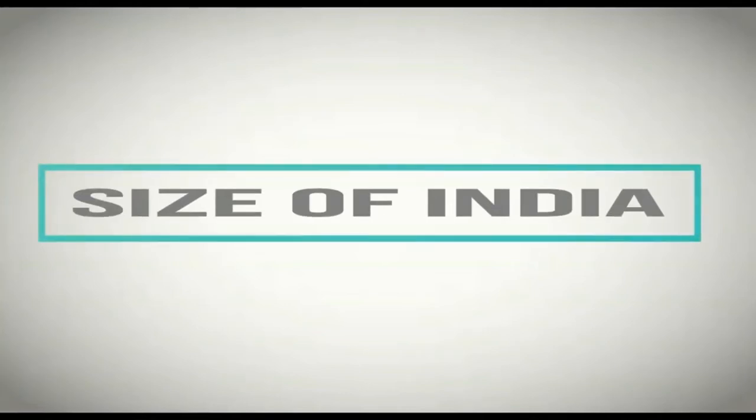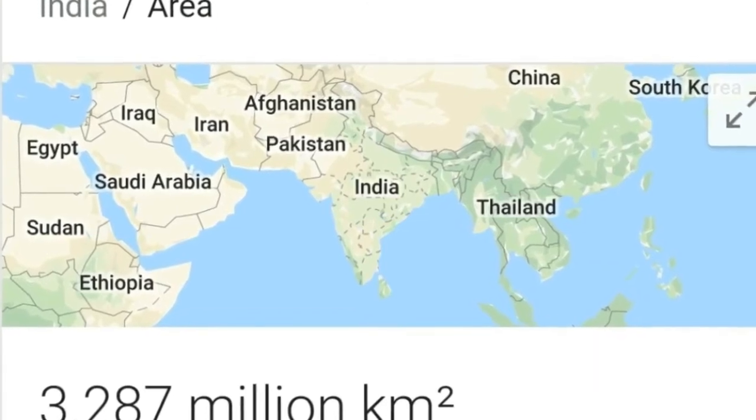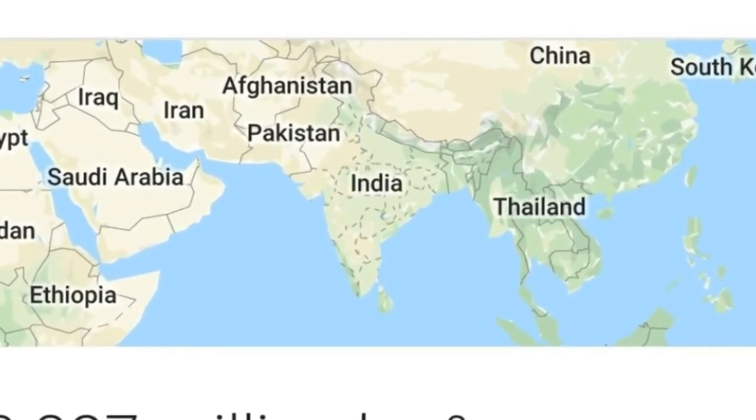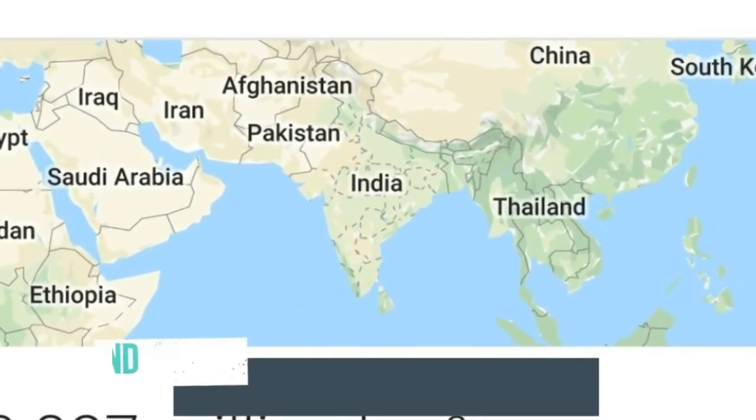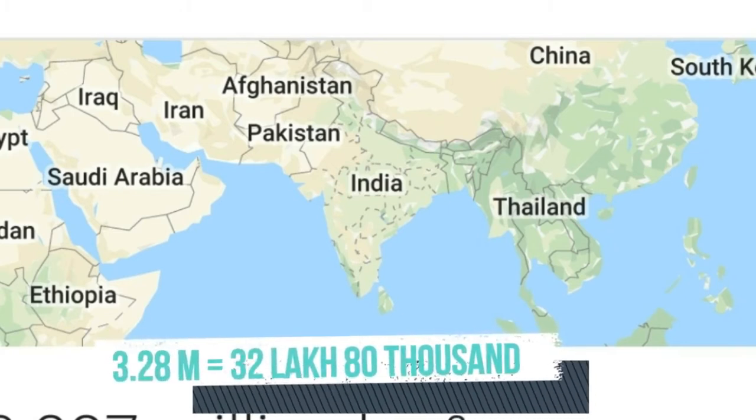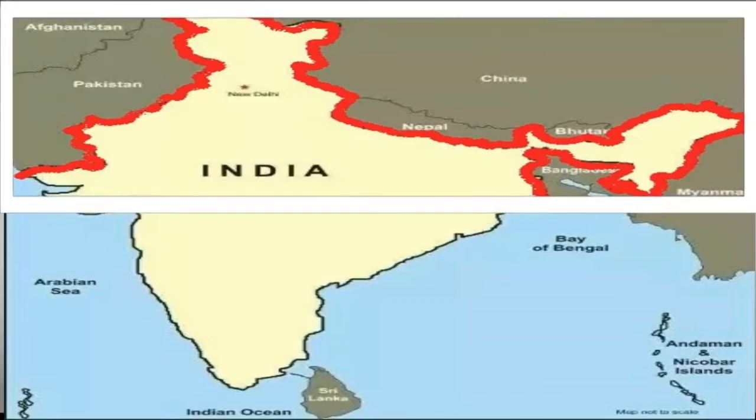Now very quickly we will discuss the size of India. So remember, the total area of India is 3.28 million square kilometer. 1 million is equal to 10 lakhs. So if you talk in terms of lakhs, it will be 32,80,000 square kilometer. The total land boundary of India is 15,200 kilometer.